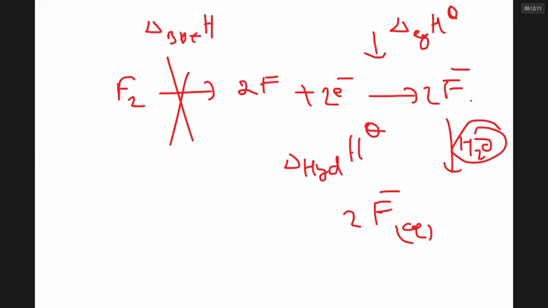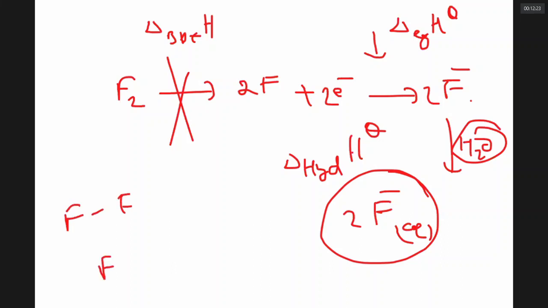So whenever you are seeing a negative ion or a positive ion in water, there are 3 stages. First stage, some bond should break. Next stage, the non-metal atom should gain an electron. If it is a metal, it will lose an electron. Third stage, the F minus ion is surrounded by water molecules, called hydration.